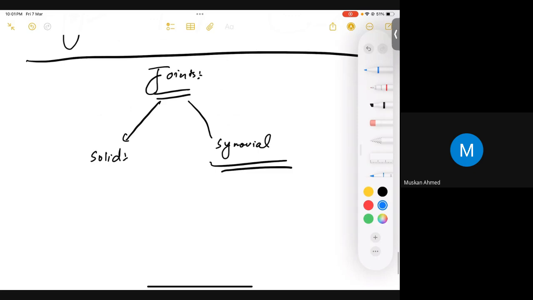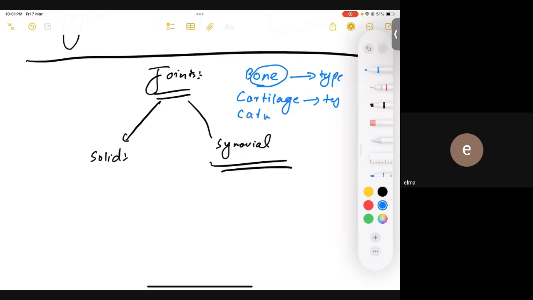We discussed that bone has type 1 collagen. What about cartilage? Type 2. Perfect. So cartilages basically have type 2 collagen. Is that clear? Yes, it's clear.